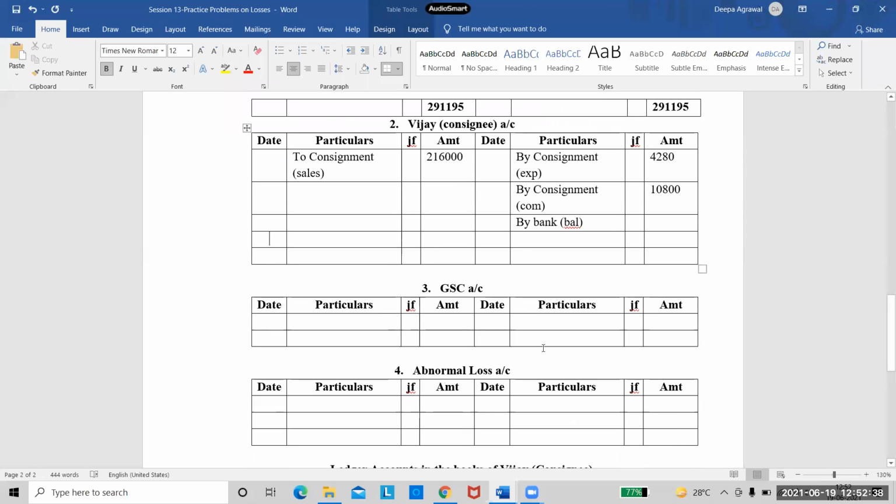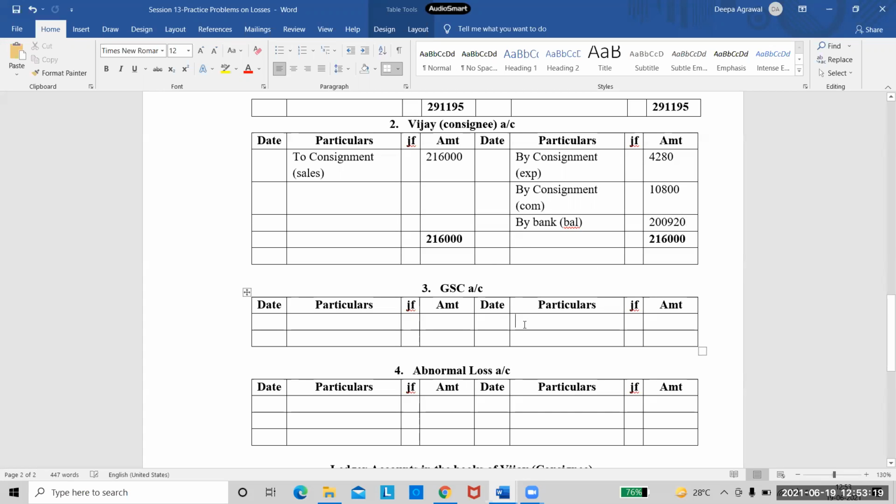I will put the totals till then. 2,16,000 is the total. One of you calculate and tell me the balance. 2,920. Sorry, 2,920. Is it correct? Yes, ma'am. Okay. And remember, I'm writing here as by bank. So now I will not take anything for balance brought down. I will take that only if it is balance carried down. That means if I'm carrying down the balance, then only I'll bring it down. Here I'm making the payment to bank and this account is closed.